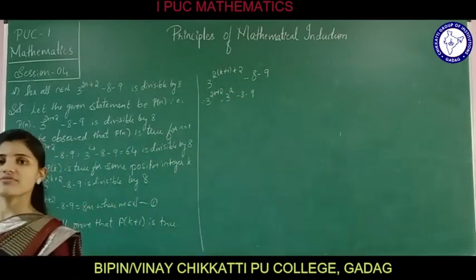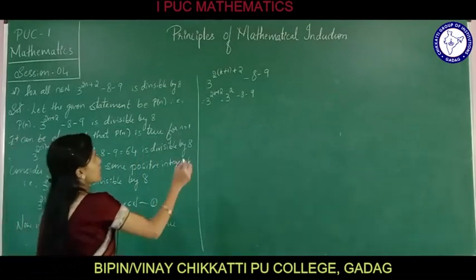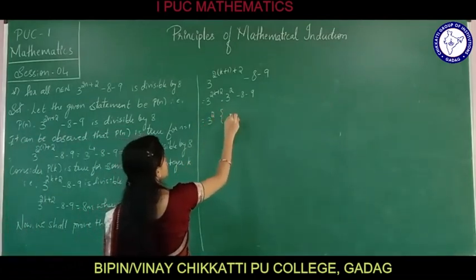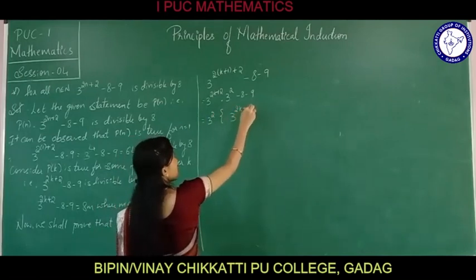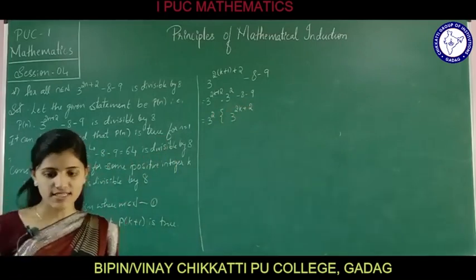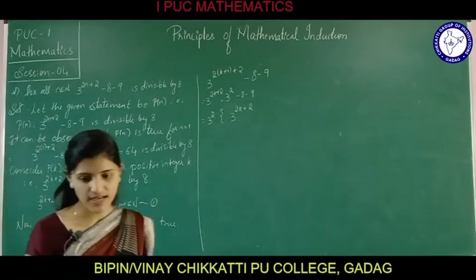This can be further written as 3 raised to 2 into, taking 3 raised to 2 outside, 3 raised to 2k plus 2, adding and subtracting 8k minus 9.